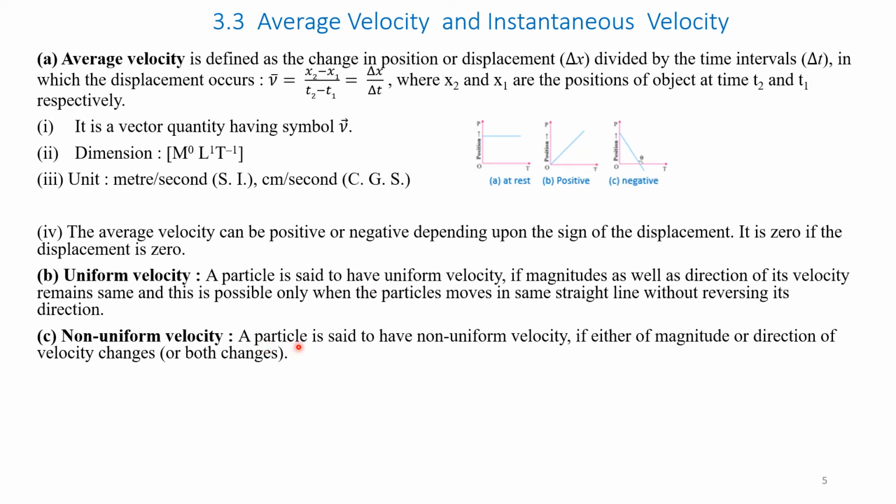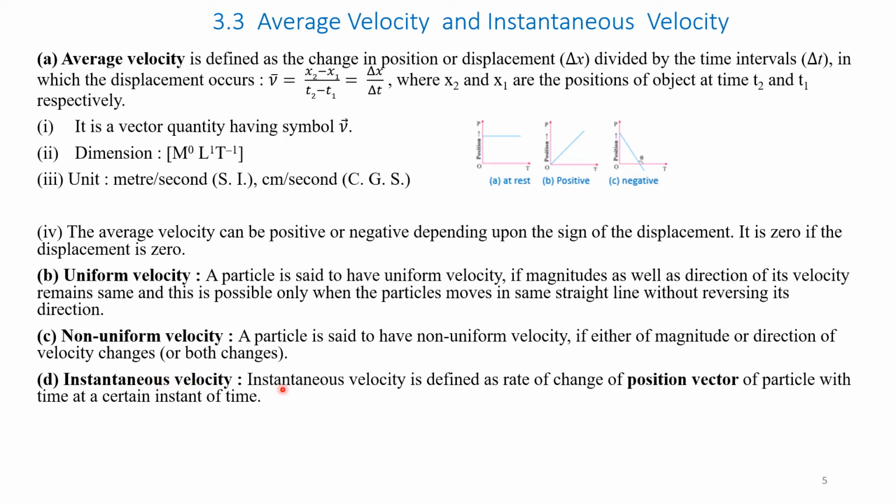Non-uniform velocity. A particle is said to have non-uniform velocity if either the magnitude or direction of the velocity changes, or both change. So here it is positive. If it becomes negative, then it is a non-uniform velocity.